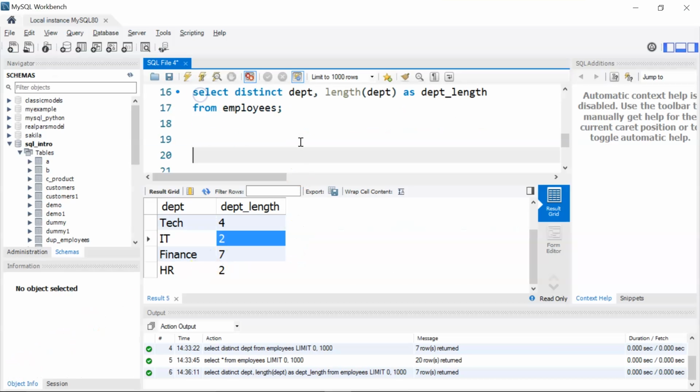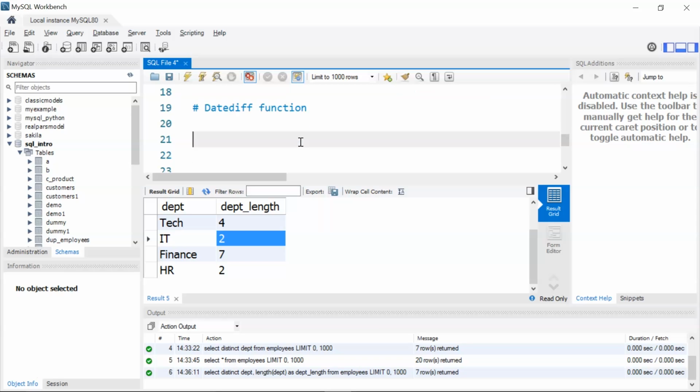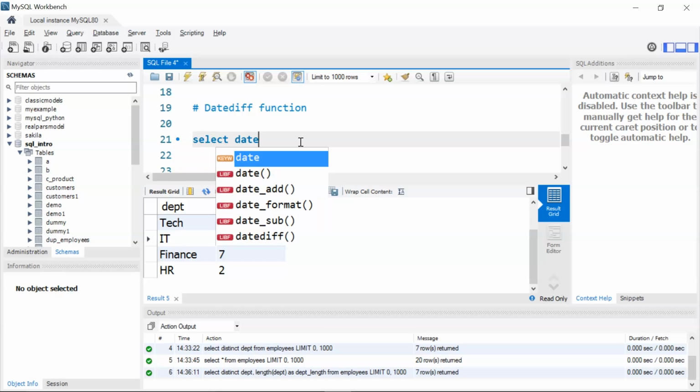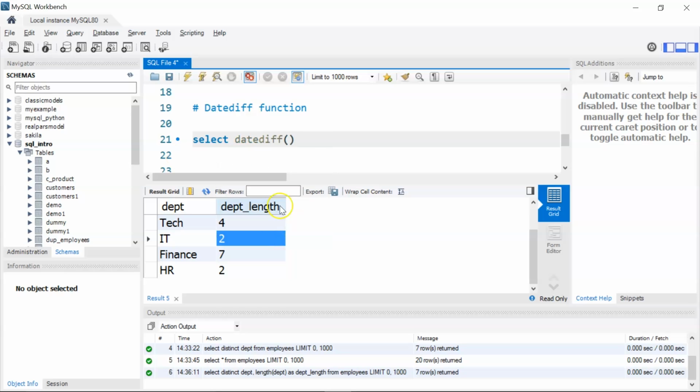Alright, first I'll give a comment saying dateDiff function. Okay, now the way to use is I'll write select, and then you can see here once I type date, MySQL workbench is automatically suggesting some of the inbuilt functions. I'm going to use dateDiff, and within dateDiff I'm going to pass in two values.